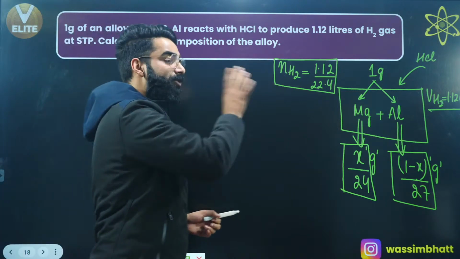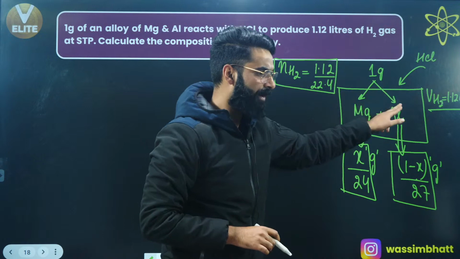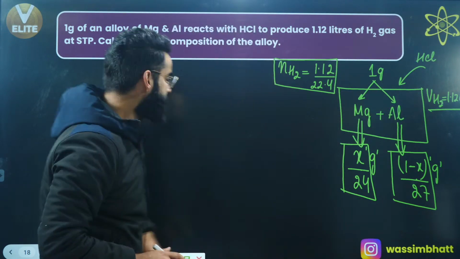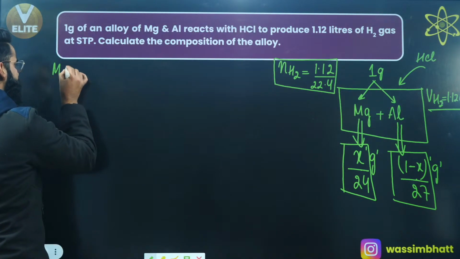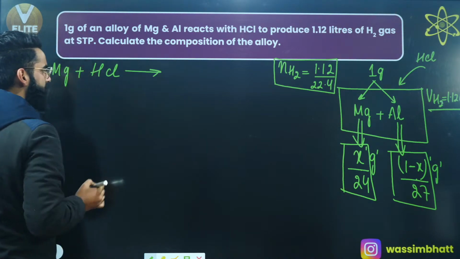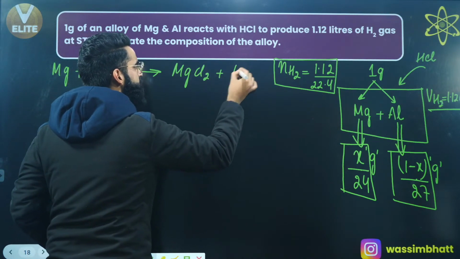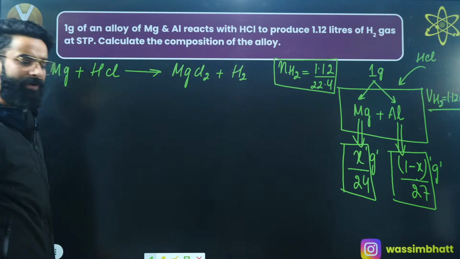Now what is happening? You are putting HCl into this container and, as I told you, some part of HCl will react with magnesium and some part of HCl will react with aluminium, right? And you must be knowing when magnesium reacts with HCl, what is going to be the product? The product is going to be MgCl2 and with this MgCl2, H2 gas will be liberated, right?